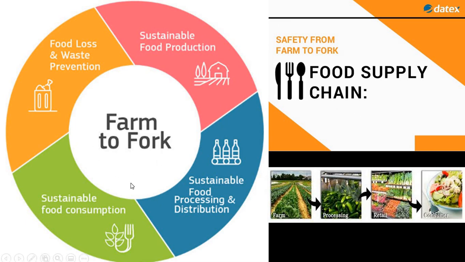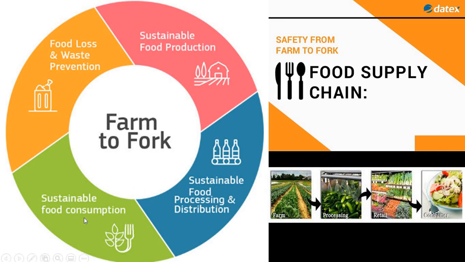So from farm to fork, what are all the different steps involved? First is sustainable food production. It may be from agricultural land: vegetables, crops, cereals, pulses. The harvest takes place in the farm. From the farm, it should be processed into sustainable food processing and distribution. So it should be packed properly and cleaned properly. All of this takes place in sustainable food processing and distribution.